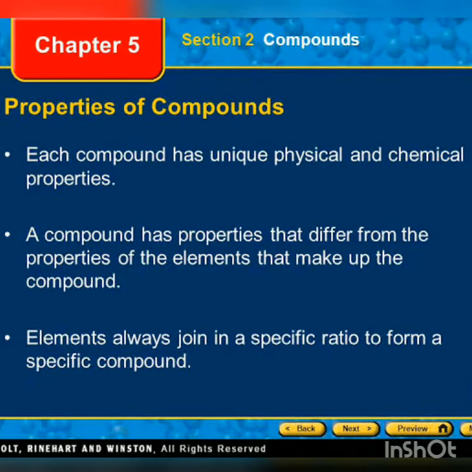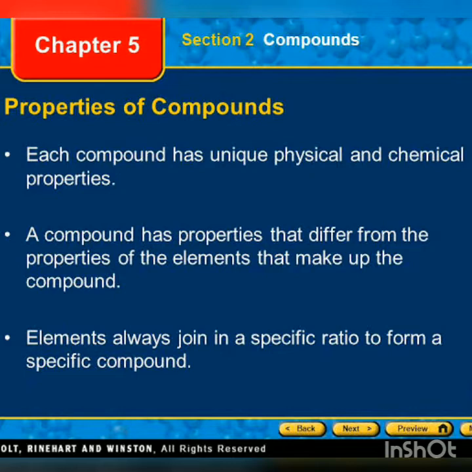The very first property: the properties of compounds are entirely different from their constituent elements. For example, water. The properties of water are entirely different from the properties of hydrogen and oxygen from which it is made.